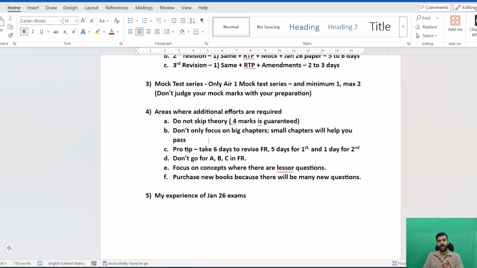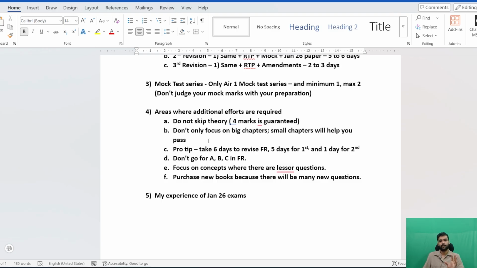And in the last one day, you have to do another revision of the important chapters, that is, the recurring chapters that are coming in the FR subject. You have to do those chapters in the second revision. So this is what I had done in my Jan 26 exam.